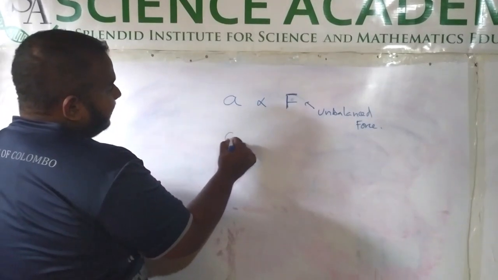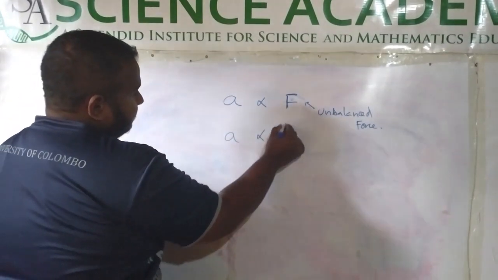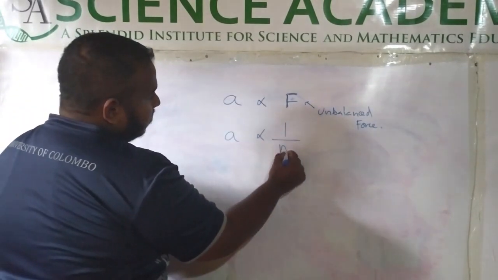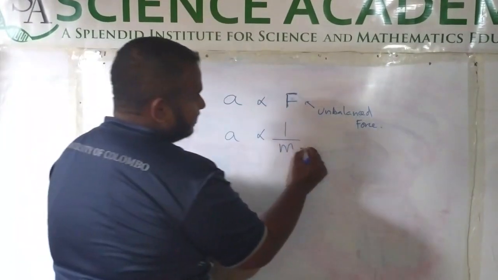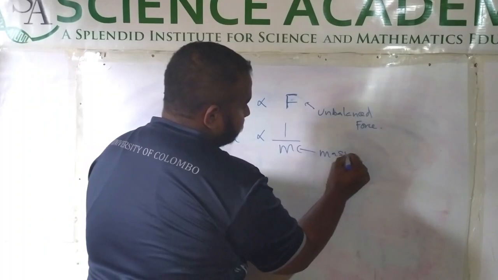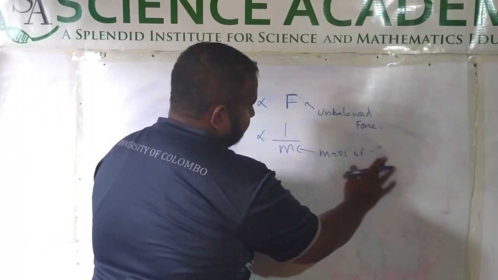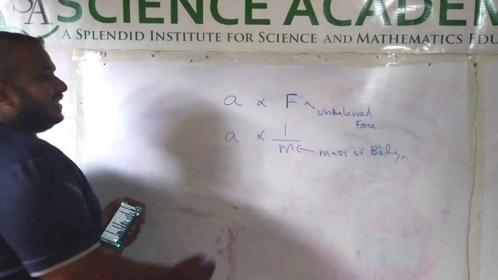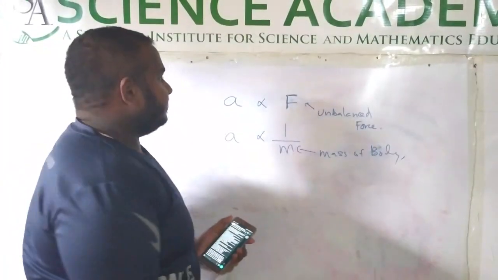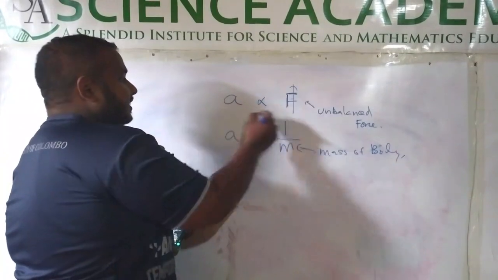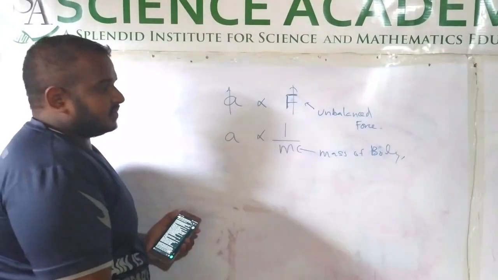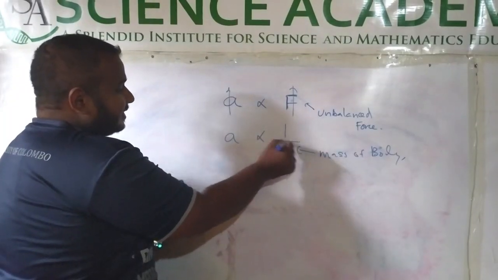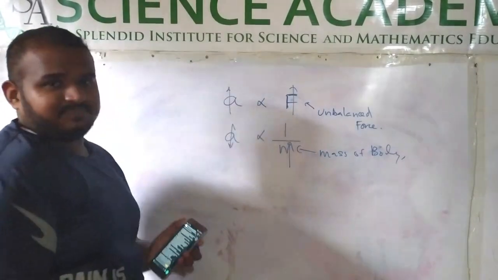Also, the acceleration is inversely proportional to the mass of the object or body. Here, directly proportional means that when force increases, the acceleration will increase. Secondly, inversely proportional means that when mass increases, the acceleration will decrease.